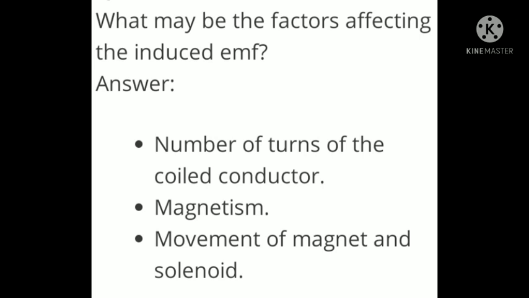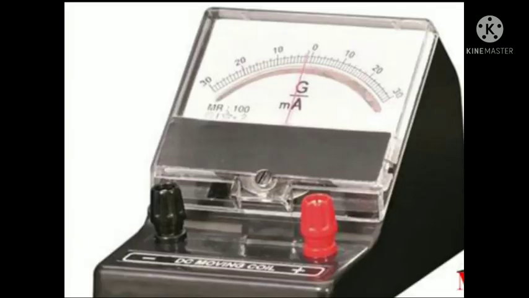The factors affecting induced EMF are number of turns of the coiled conductor, magnetism, movement of magnet and solenoid. Then next we can notice, what is it? It is the picture of a galvanometer.